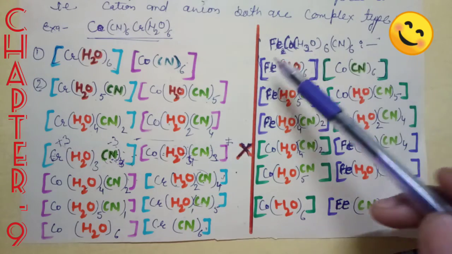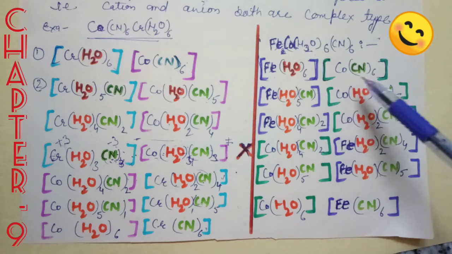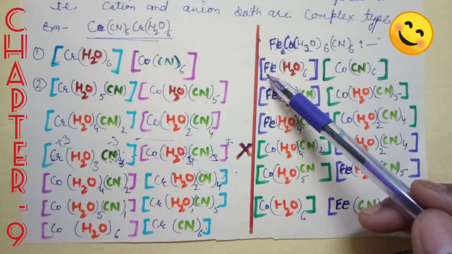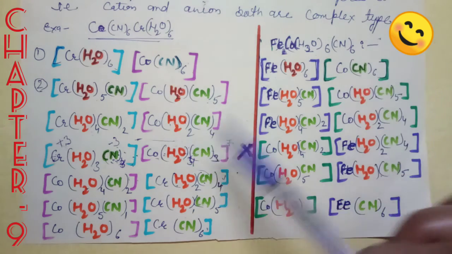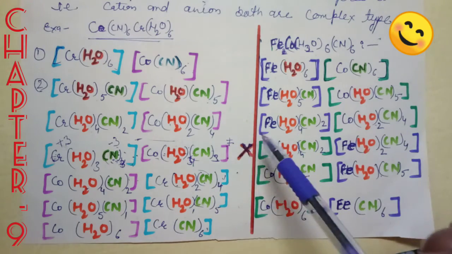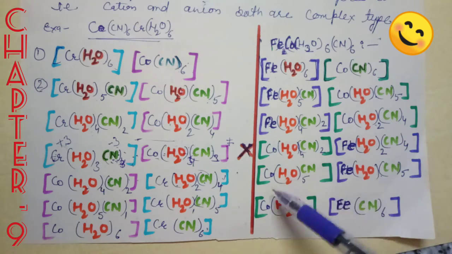Fe Co H2O6. First of all, we take Fe with 6 H2Os and Co with 6 CNs. Hexaaquairon(III) hexacyanocobaltate(III), same as before. We will exchange this entity; it is the same, only Cr is replaced by Fe, and the same examples are here.